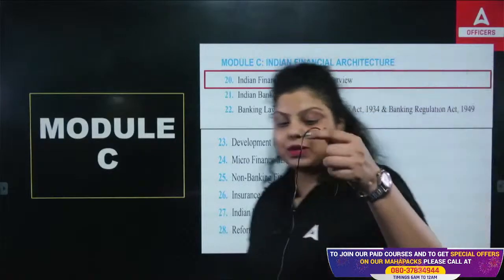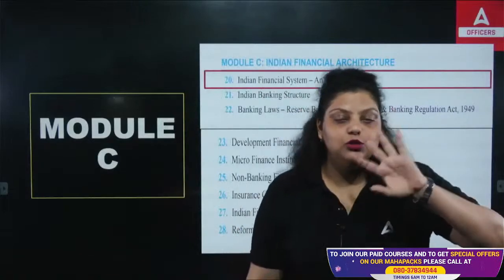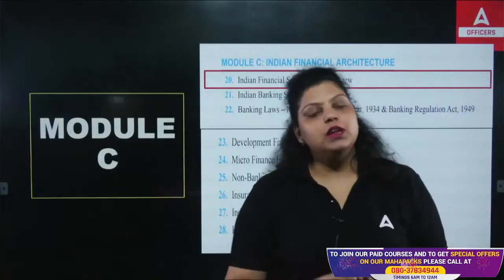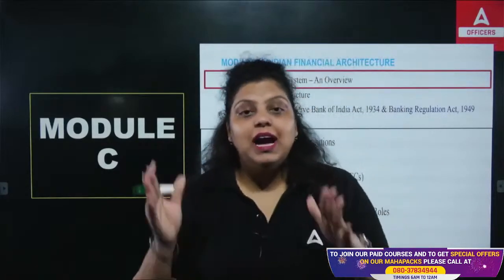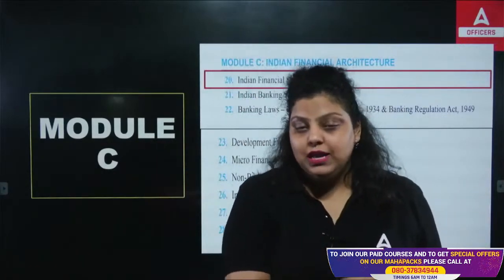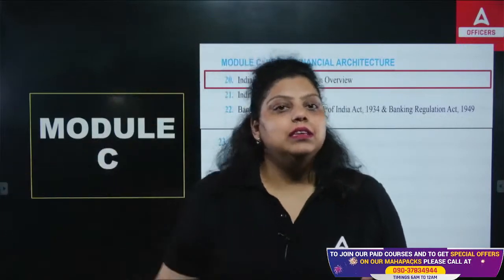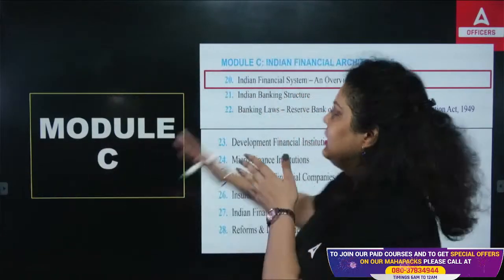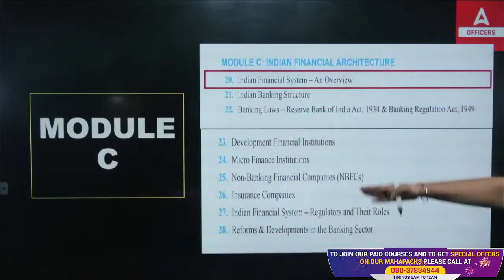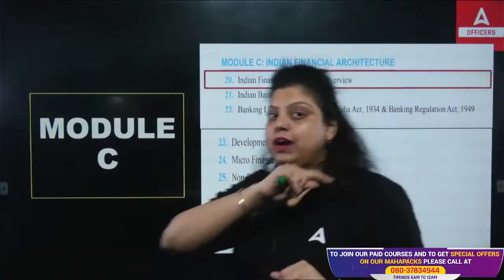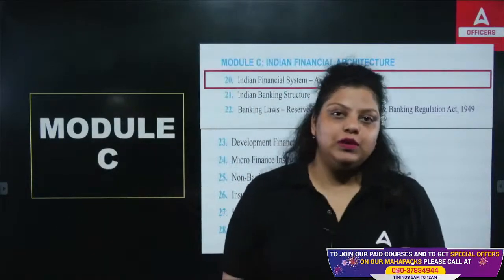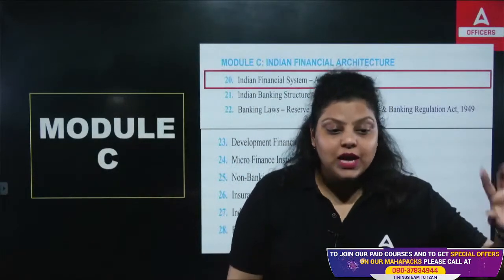It means Module A and Module B have been completed. There are a total of 45 units in the Indian economy, Indian financial system subject. Out of that, 11 are in Module A. From 12 to 19, it is in Module B. Units 20 to 28 make up Module C. After that, 29 to 45 you will find in Module D, which is the biggest module of Indian economy, Indian financial system. So, we have completed 2 modules.